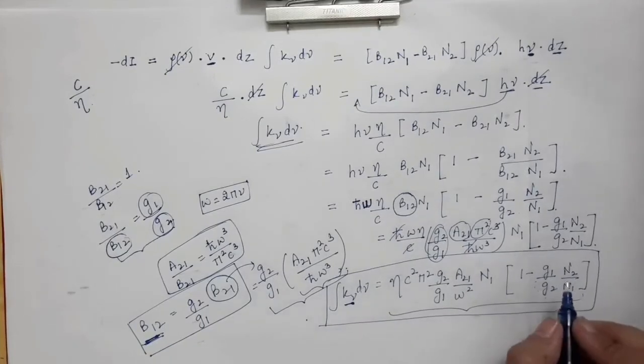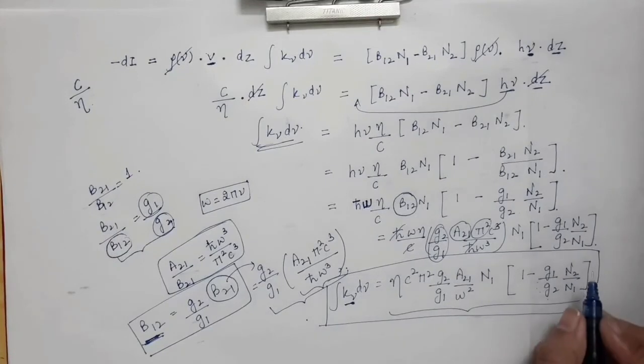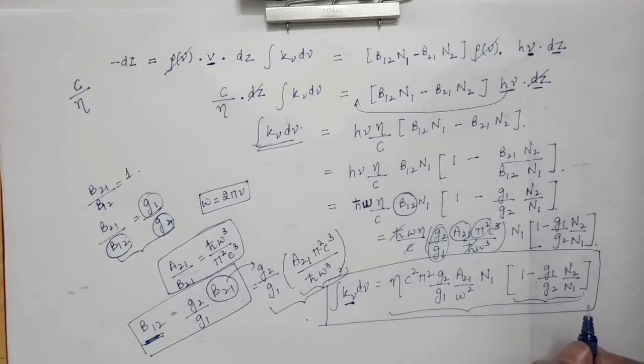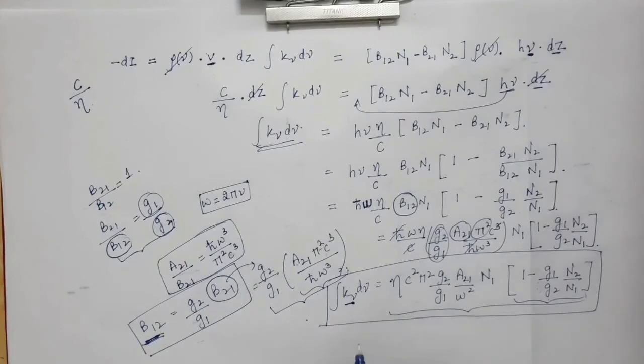In the opposite case, when there is population inversion, N2 will be far greater than N1. Then the expression inside the square bracket will come out to be negative, and therefore the absorption coefficient will also be negative.